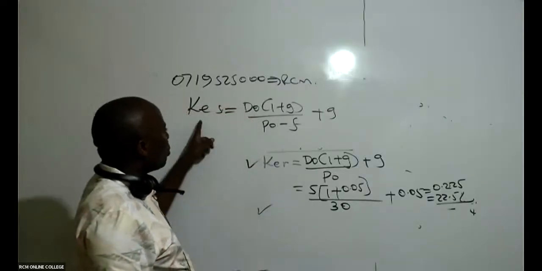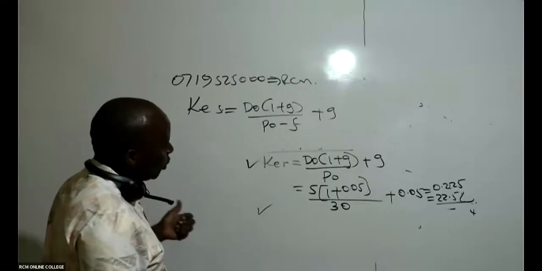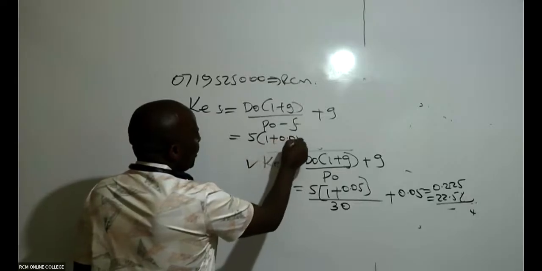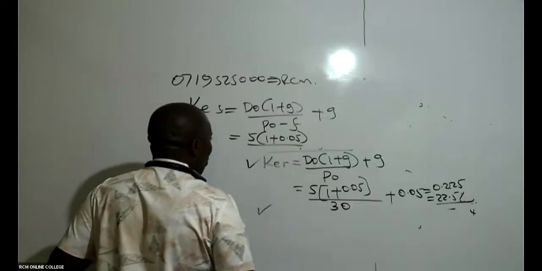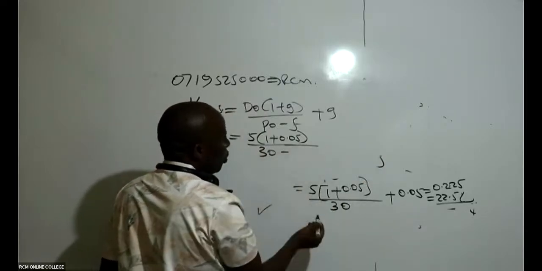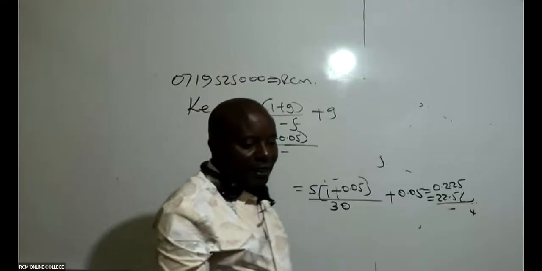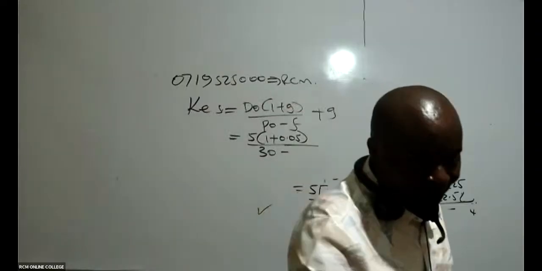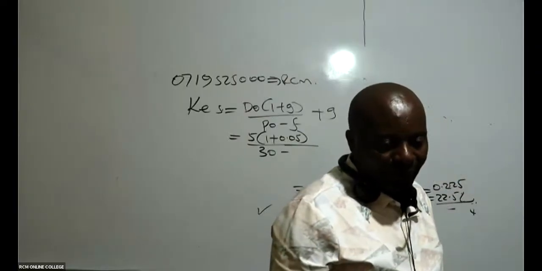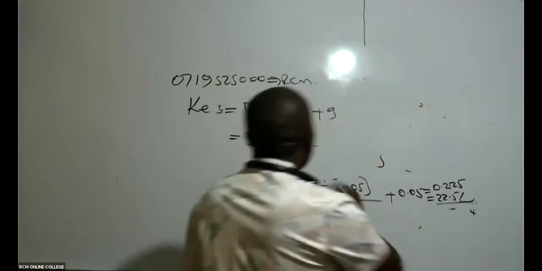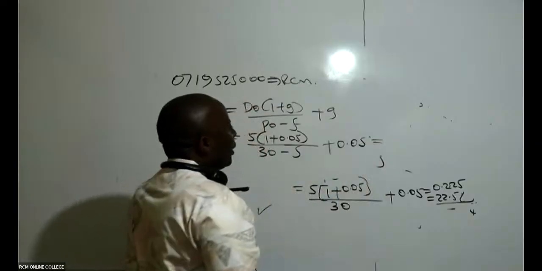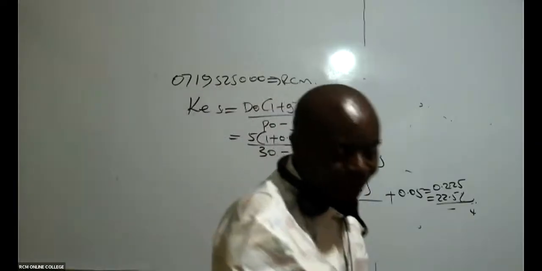So now here, because it's cost of equity shares, you're going to introduce flotation cost. So this one here will be D0, which still remains as 5, 1 plus 0.05, all over P0. Our P0 is 30, P0 is 30 minus flotation cost. Flotation cost has been given there. Is there somebody who is able to see flotation cost, ladies and gentlemen? Anybody who is able to see our flotation cost in this question? Anybody? It is 5. Thank you so much. 5. And then the growth rate still remains at 0.05. The growth rate remains at 0.05.